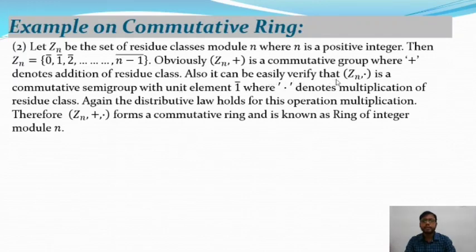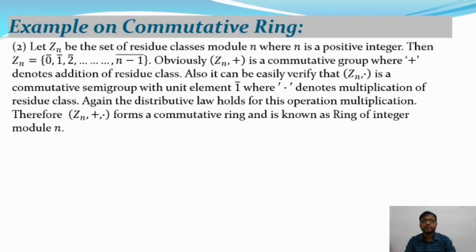Also, it can be easily verified that (Zn, dot), where dot is the binary operation of multiplication, is a commutative semi-group with unit element 1, where dot denotes the multiplication of the residue classes. Dot satisfies the closure property as well as the associative property, and dot is commutative as well. That means a dot b is equal to b dot a. As well as 1 is the element that belongs to Zn.